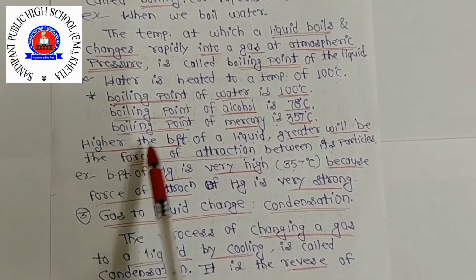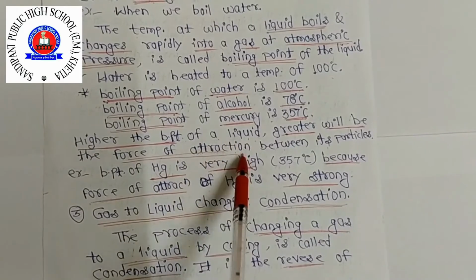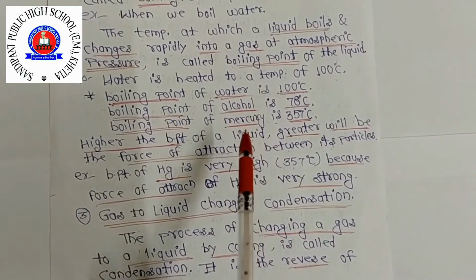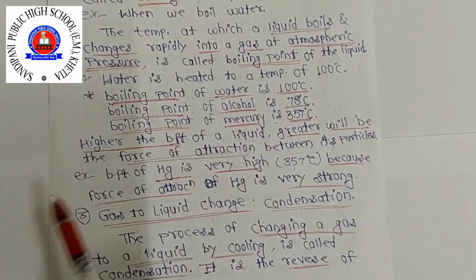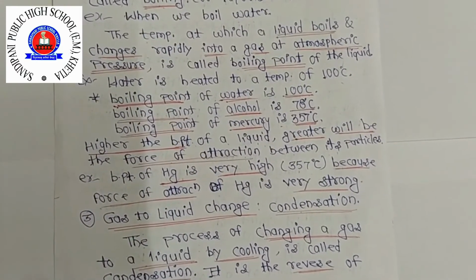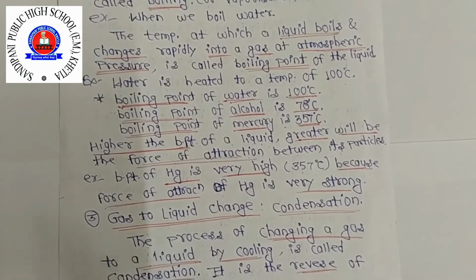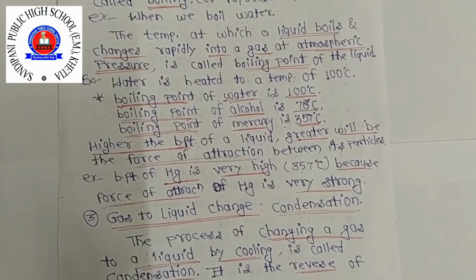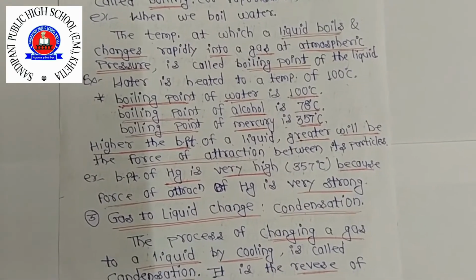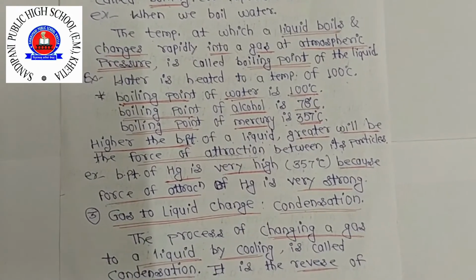Here, the higher the boiling point of a liquid, the greater the force of attraction between its particles. It means for any liquid whose boiling point is higher, what is the reason behind that? In that liquid, the force of attraction between the particles is higher. That's why the boiling point of that particular liquid is also higher.